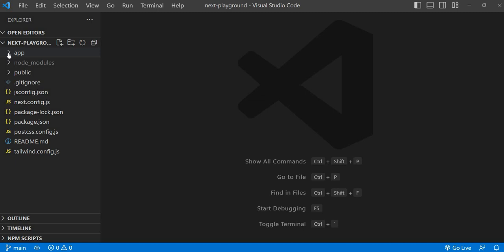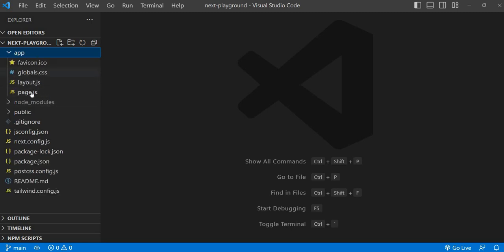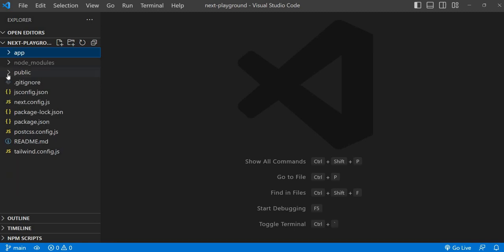So yes, I told you, there is a new feature called the app directory. That's why Next.js is providing a folder called app, because here we are going to do everything. There is a public folder, which means you can add assets or images, and anyone can access them. It's not a big deal.